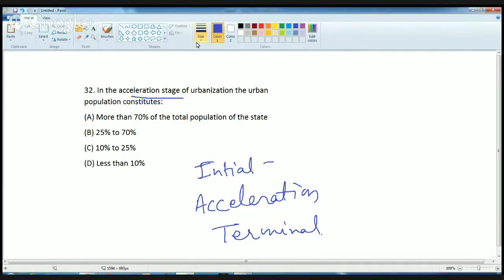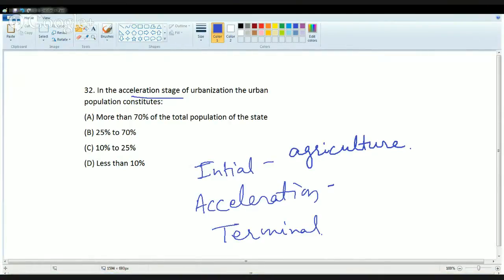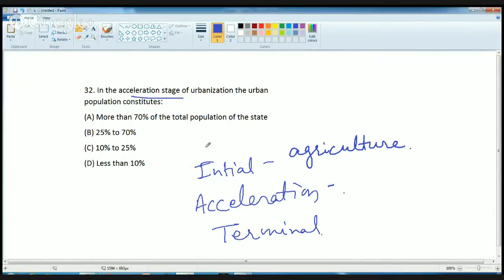The initial stage is a stage where agricultural activities are predominant. The second stage is the stage of acceleration, which shows a growing urban population, a sudden increase in the urban areas.